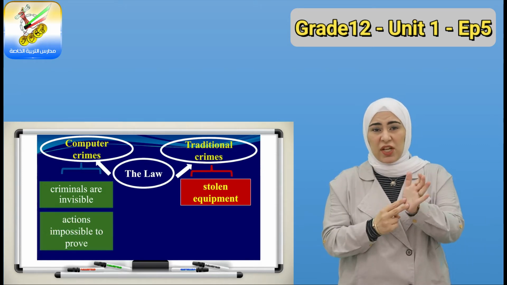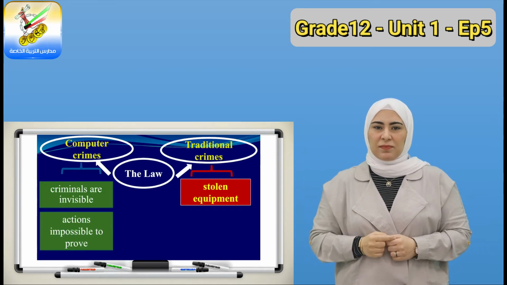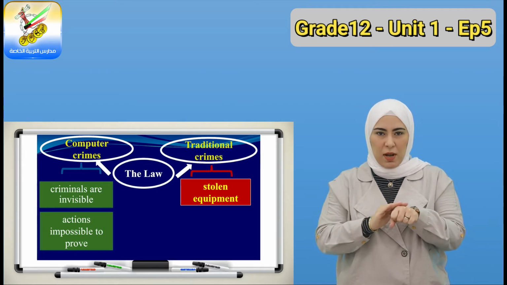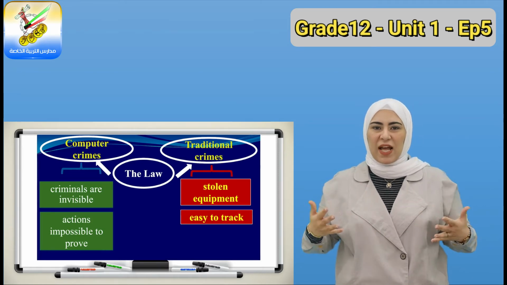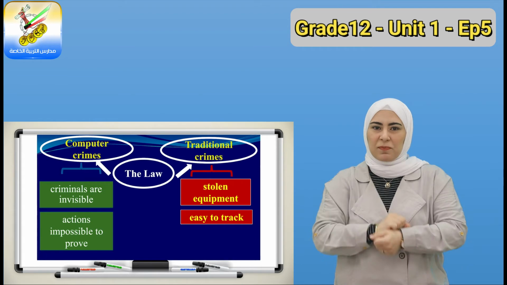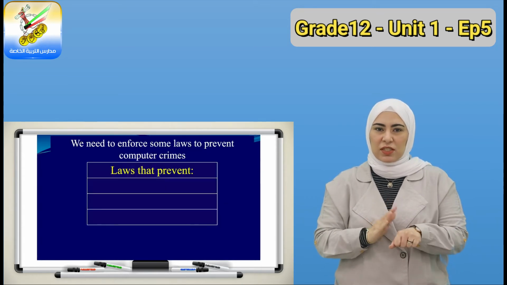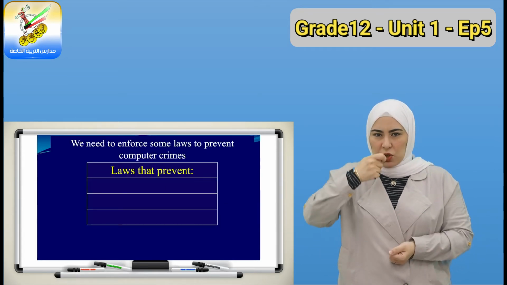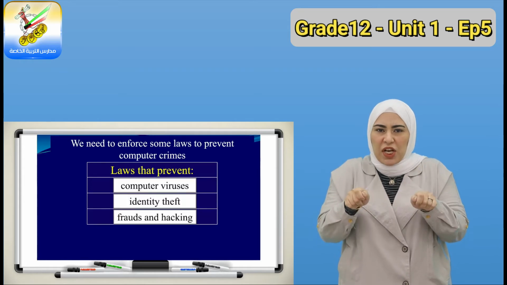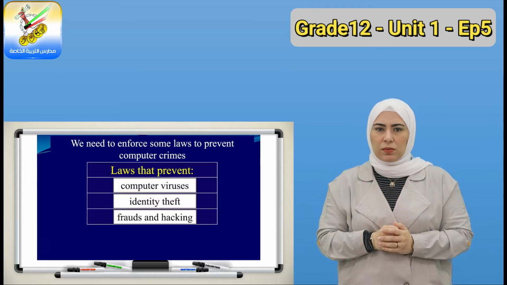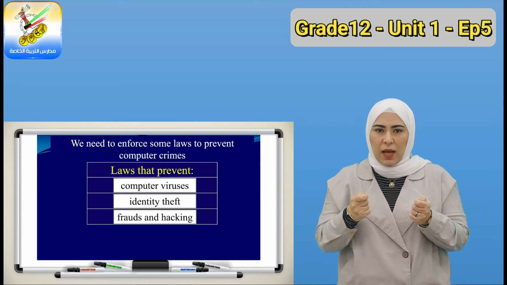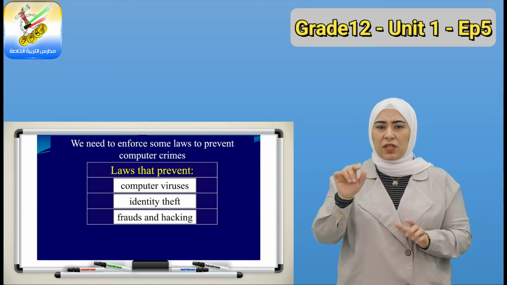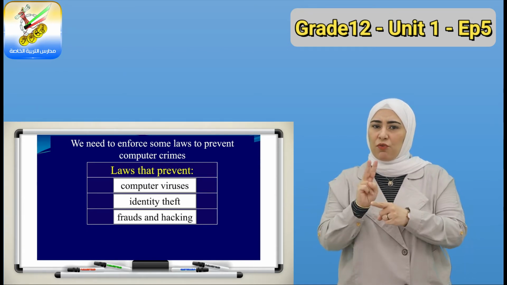And with traditional crimes, the old crimes, there is stolen equipment, and it's easy to track the criminals because something is actually stolen. We need to enforce some laws to prevent computer crimes. We need to enforce laws that prevent several things such as computer viruses, identity theft, frauds, and hacking.